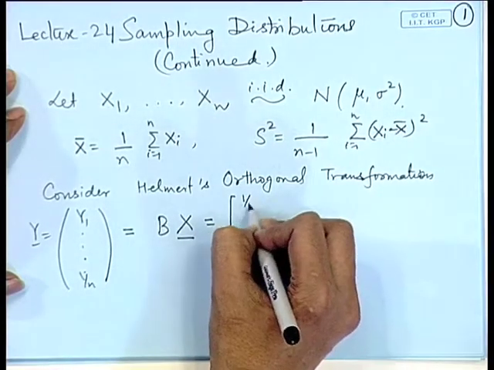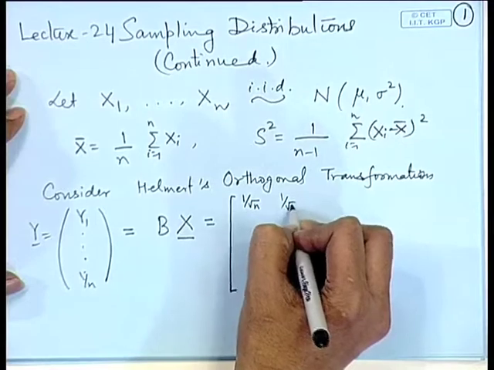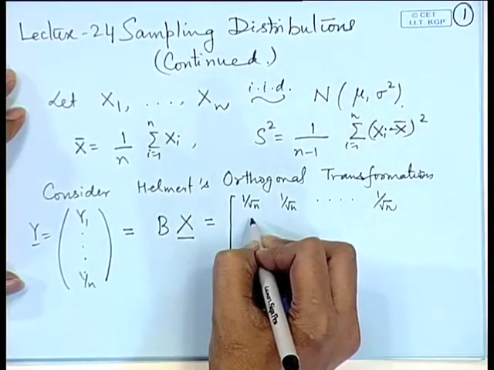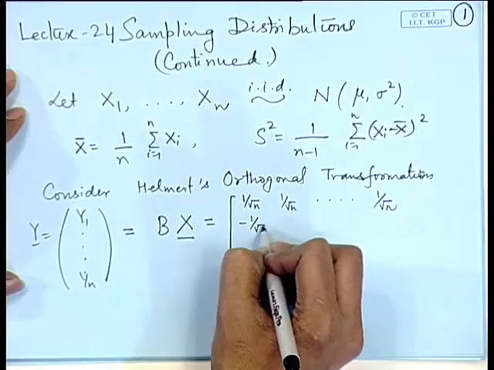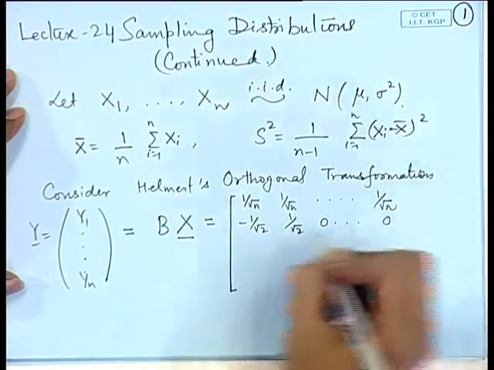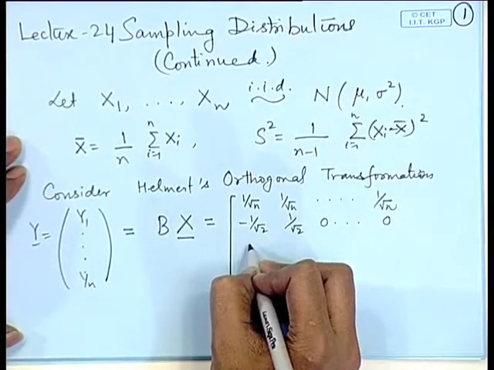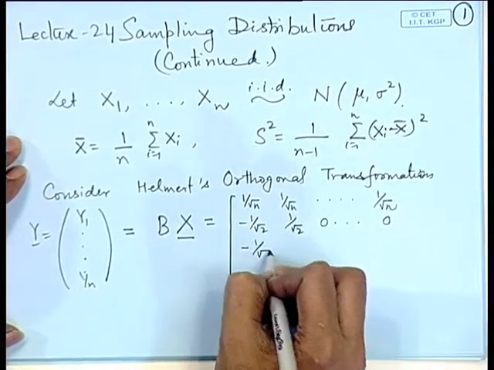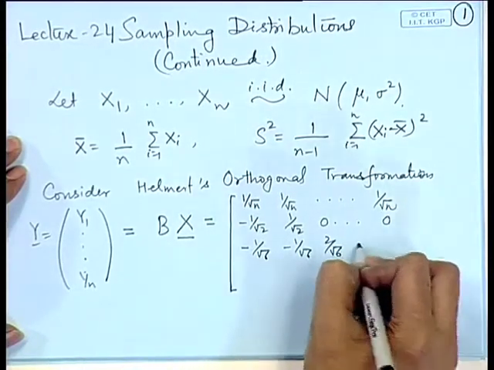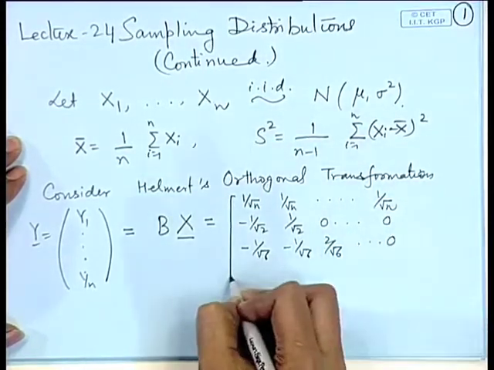The first row is 1 by root n, 1 by root n and so on 1 by root n. The second row is minus 1 by root 2 and 1 by root 2 and remaining terms are 0. The third one is minus 1 by root 6, minus 1 by root 6 and 2 by root 6 and the remaining terms are 0.